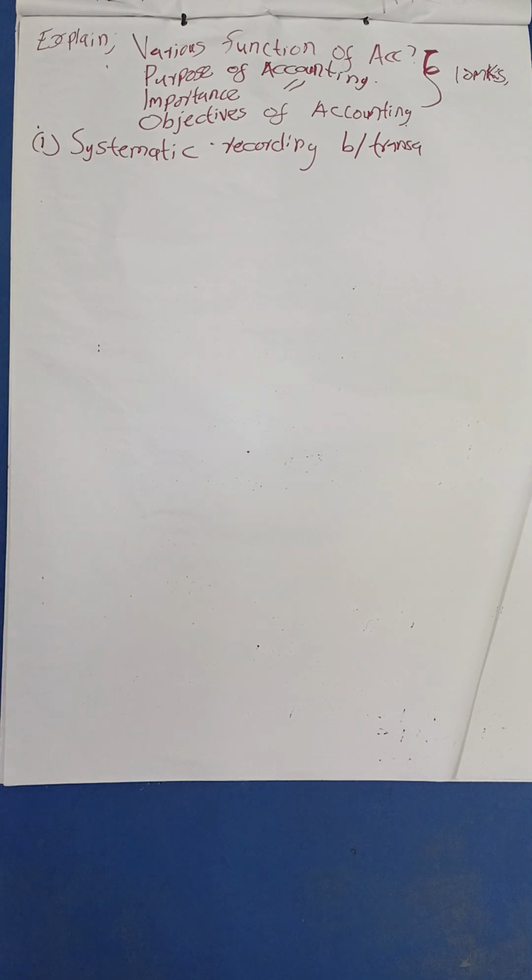That is where bookkeeping comes in. If it is a credit transaction, you record it in the credit books. If it is a cash transaction, you record it in the cash books. So you'll be able to record all the transactions that have taken place in the business on a daily basis.